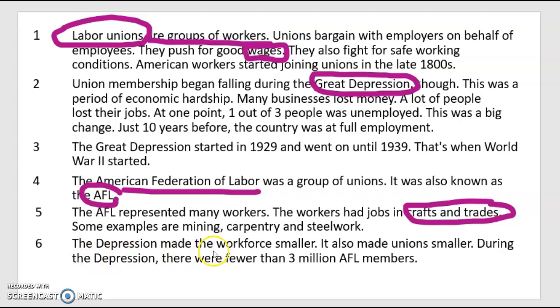The Depression made the workforce smaller. It also made unions smaller. During the Depression, there were fewer than 3 million AFL members. And that's it, going back to what we discussed before. Less jobs means less people in the union. So that makes sense to me.